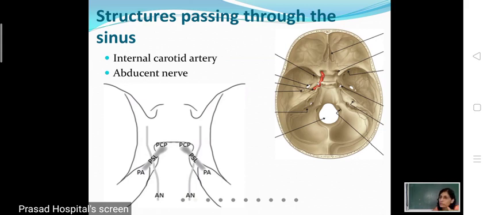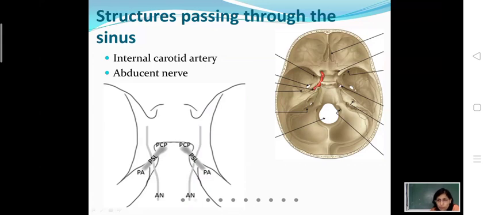which is called the oculomotor trigone. So the third and fourth cranial nerves, which emerge from the brain stem, that is the midbrain, pierce the roof of the cavernous sinus, or you can say they pierce the oculomotor trigone, and then they reach the lateral wall of the cavernous sinus. The oculomotor nerve lies superior to the trochlear nerve.